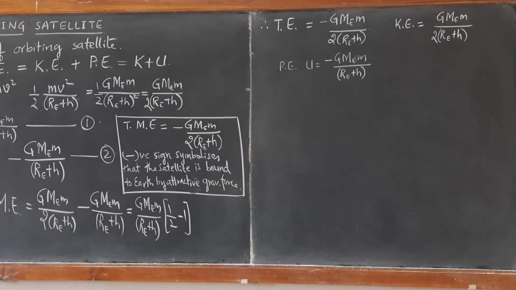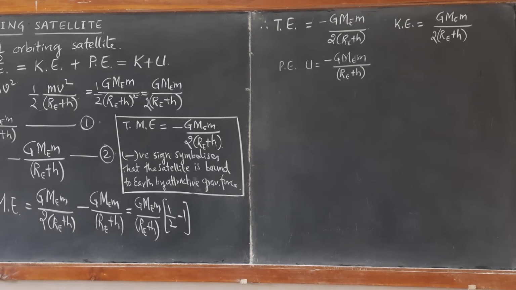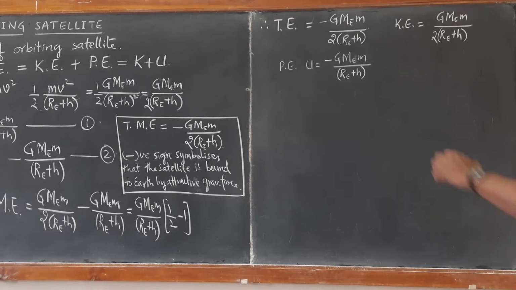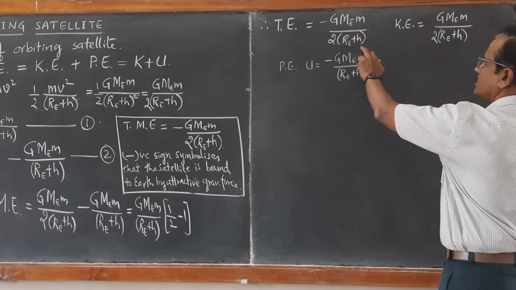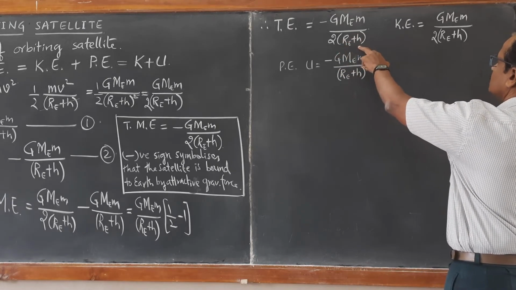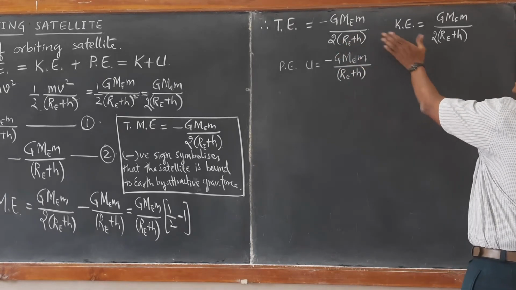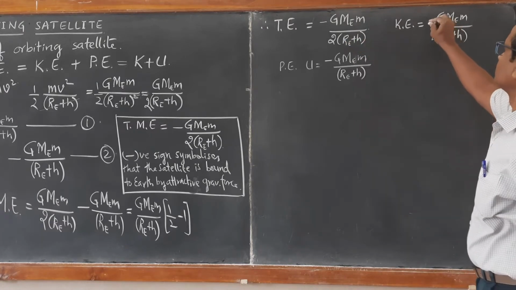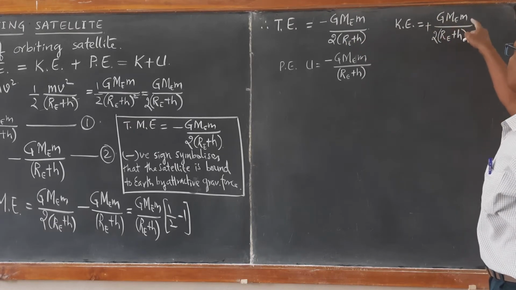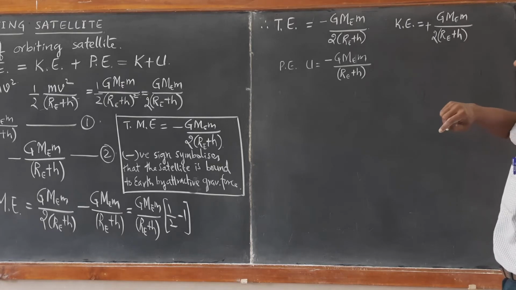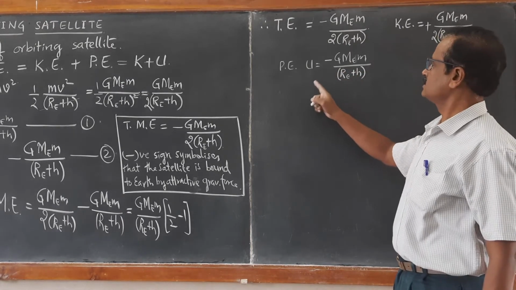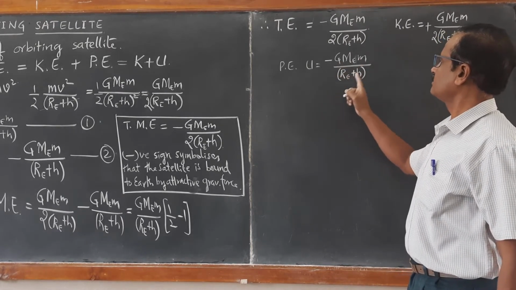Total energy is minus GMEM upon 2 times RE plus H, whereas kinetic energy is the same value with positive sign, GMEM upon 2 times RE plus H, whereas potential energy is minus GMEM upon RE plus H.